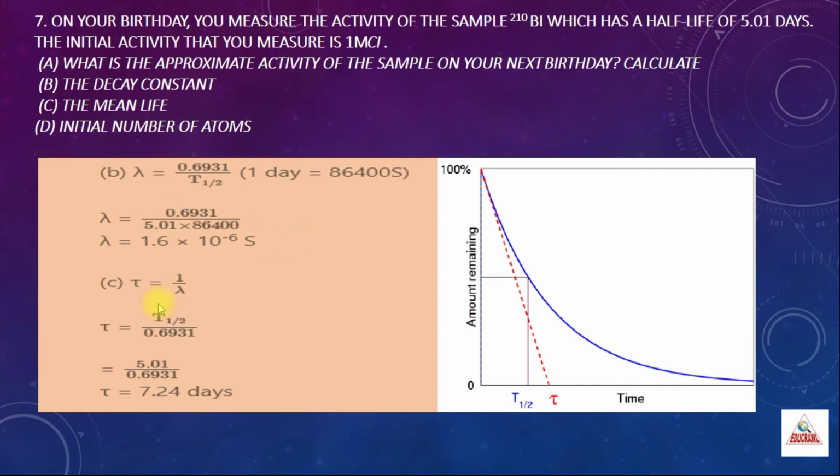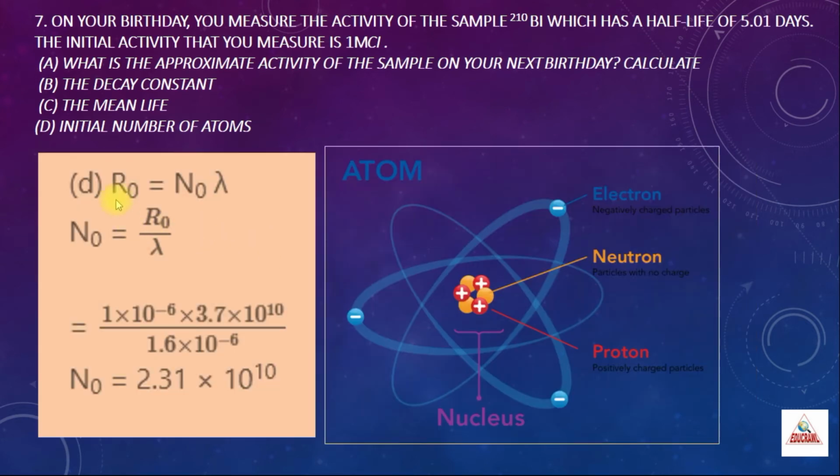Next we have to find the mean life. The formula is tau is equal to 1 by lambda. So you take the reciprocal of 1.6 into 10 power minus 6, and you can easily find the tau value, which is equal to 7.24 days. Next you have to find the initial number of atoms, that is the N naught value. You know the formula R naught is equal to N naught into lambda. So N naught will be equal to R naught by lambda. R naught we have already found, and lambda also we have found. Just substituting these values in the formula, you get the N naught value as 2.31 into 10 power 10.